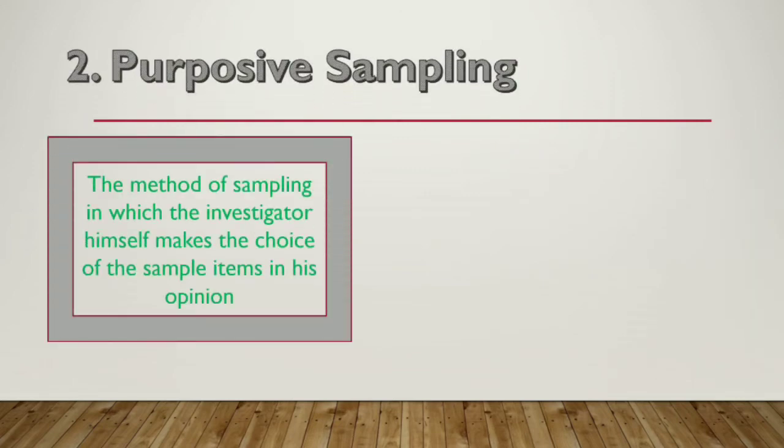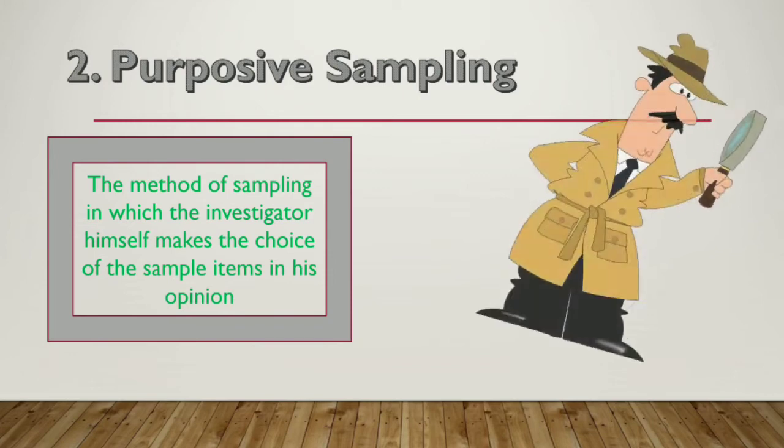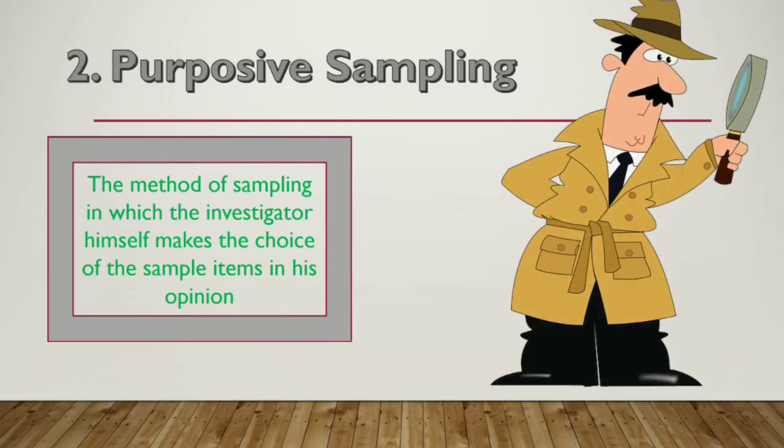Purposive sampling. What do you mean by purposive sampling? When the judge chooses the sample according to the purpose. That means when the investigator himself chooses the sample items according to his opinion.